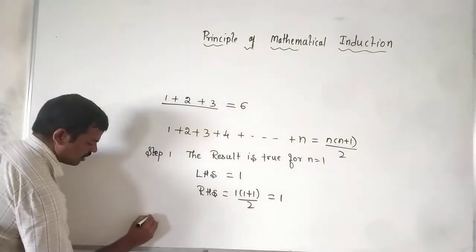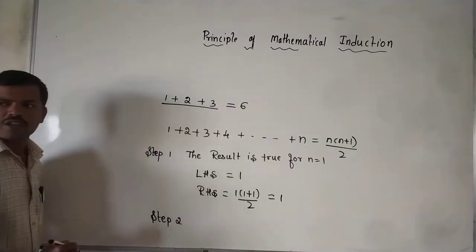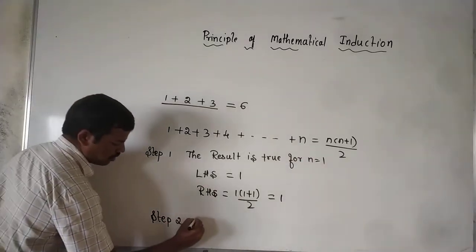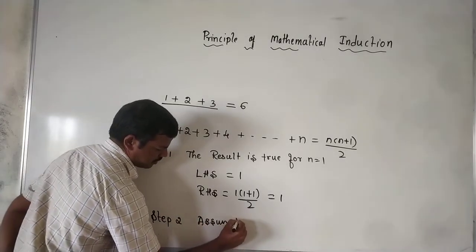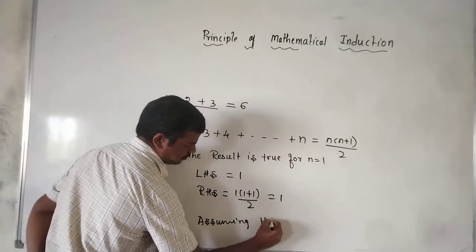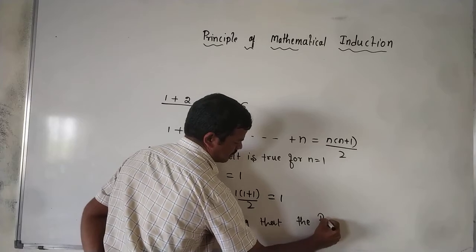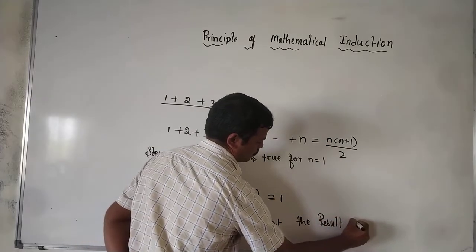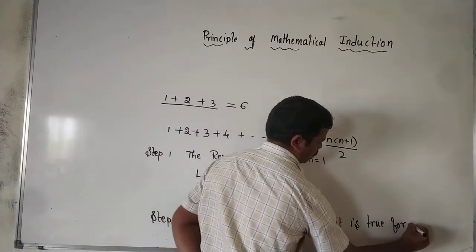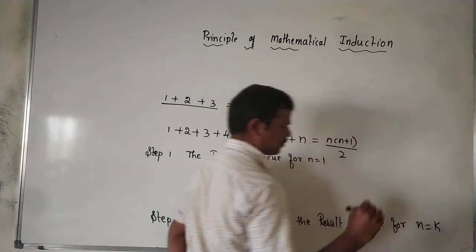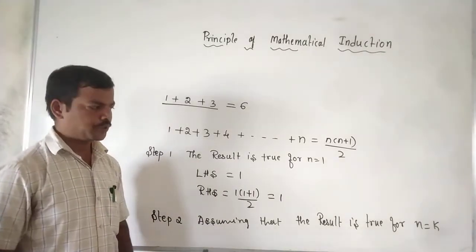Next step, ಏನ್ರಿ, so that is the assumption step, we call it step 2. Assume ಮಾಡ್ಕೋಬೇಕು. So what we have to assume? Assuming that the result is true for n equal to k. We have to assume that the result is true for n equal to k.